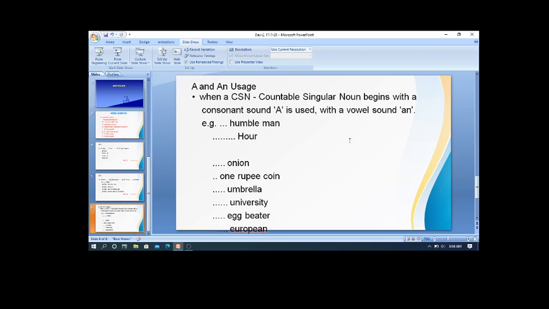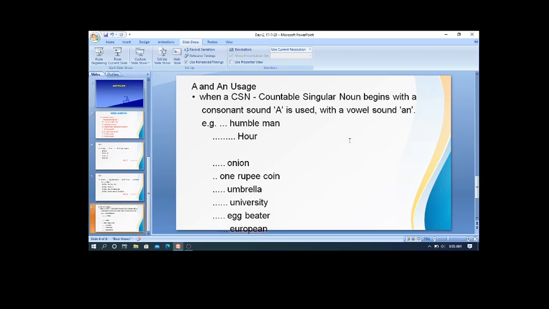Now, when do we use a and when do we use an? If the countable singular noun begins with a consonant sound, consonant means ka to ra in Telugu, and in Hindi ka se lekar kshetra gnatak. So when the countable singular noun begins with a consonant sound, then article a is used.